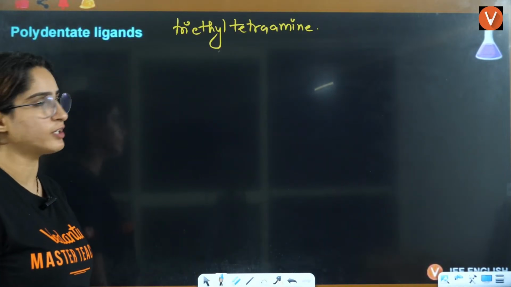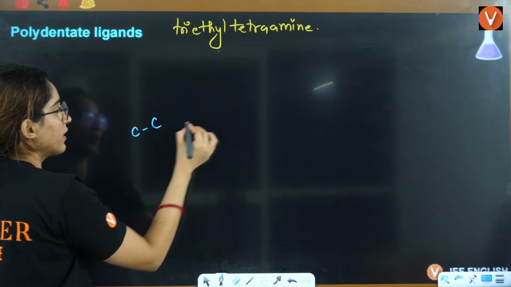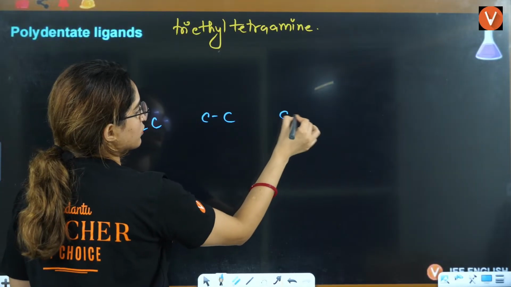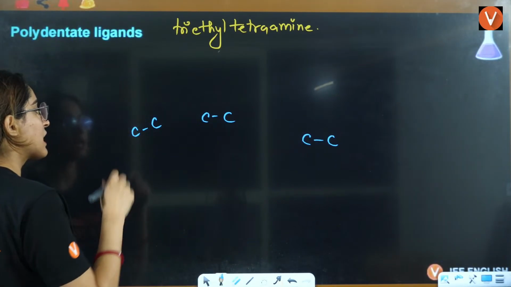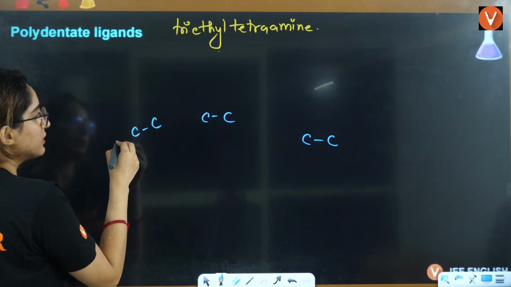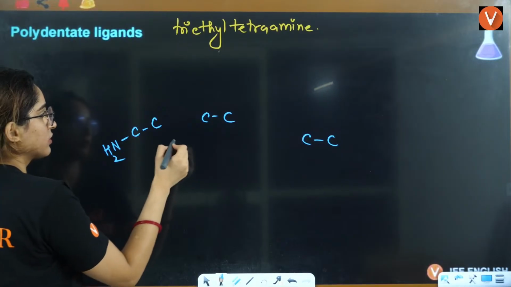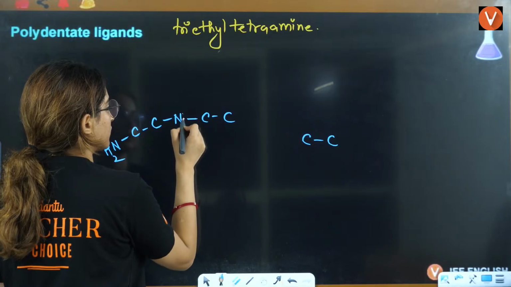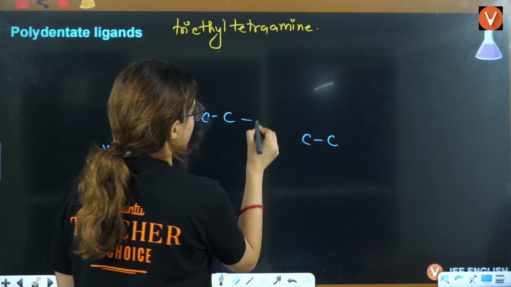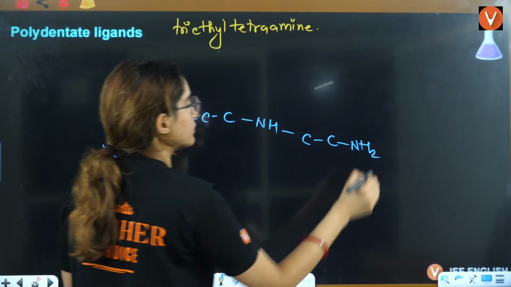It's not that difficult, right? Triethyl. Three ethyls. 1, 2, 3. Okay. Tetramine means 1, 2, NH, 3, and this will be the fourth.